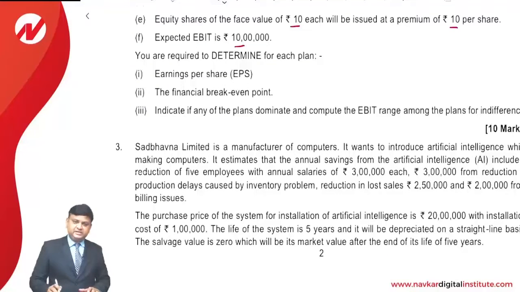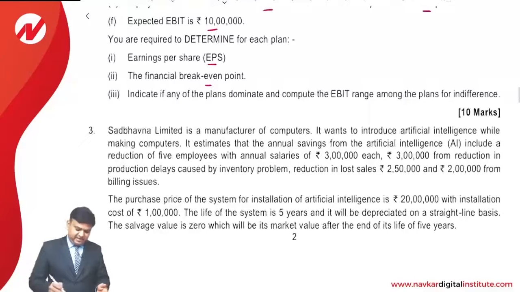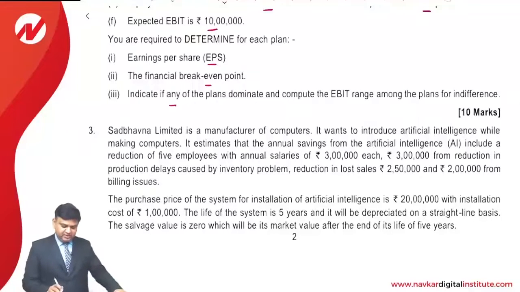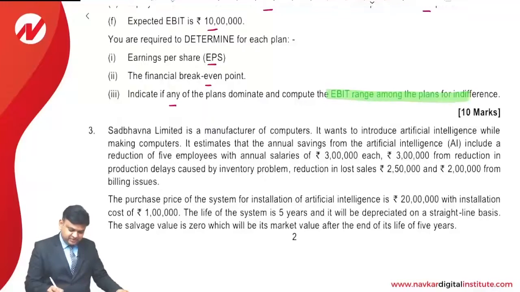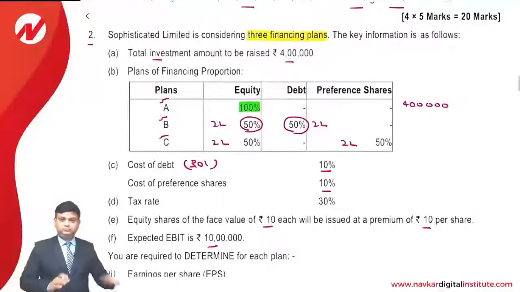Operating income is given as 10 lakhs. You are required to determine for each plan, that is for first, second and third, earning per share, financial break-even point, and indicate if any plans dominate and compute the EBIT indifferences, that is EBIT range among the plan for indifferences. That is the question. Let us see how to make the calculation of the answer for this question.